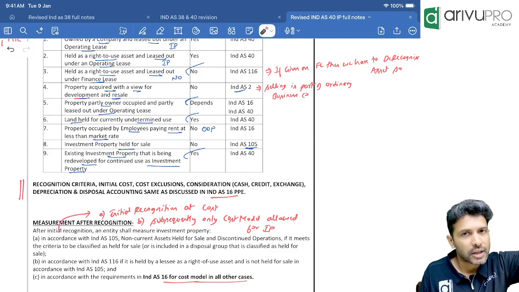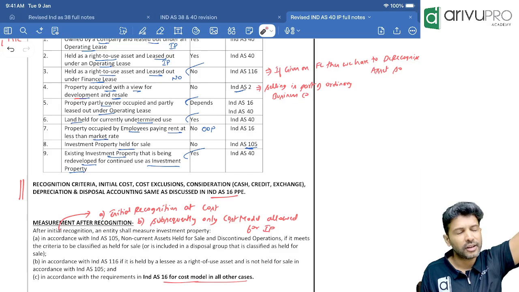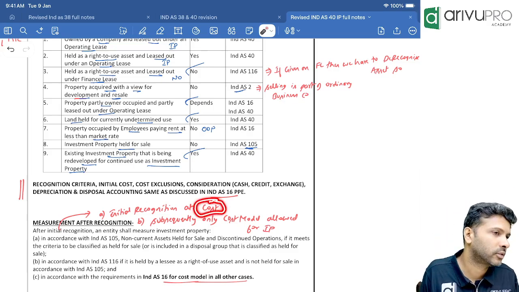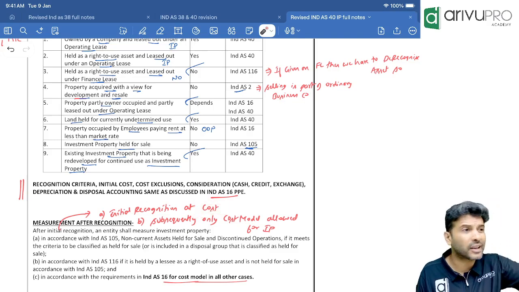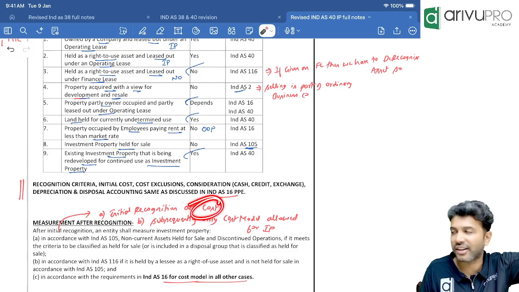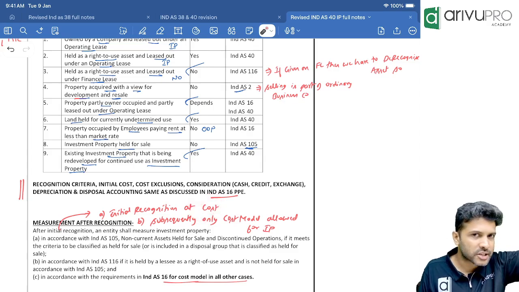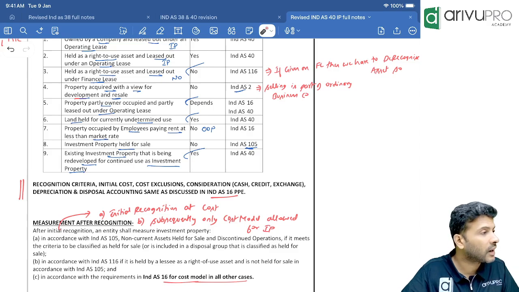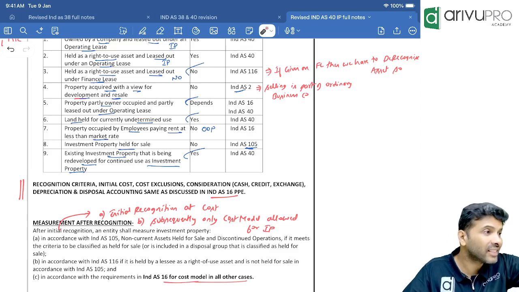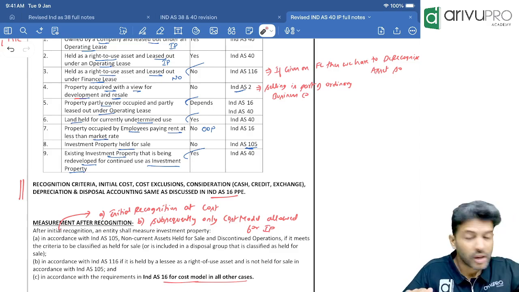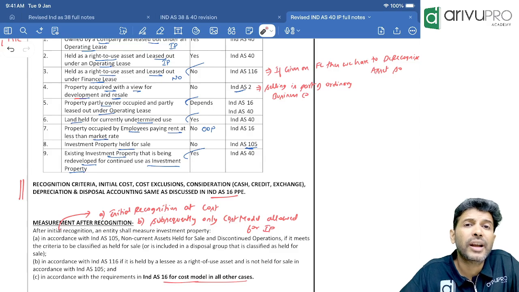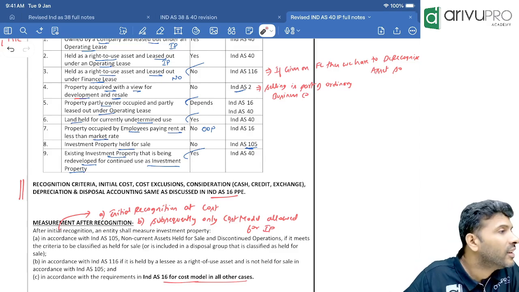Like Ind AS 16, even investment properties are initially recognized at cost. Cost for investment property, same thing. Tell me now. It's same as Ind AS 16. Cost means purchase cost. Under purchase cost, rebates and trade discount minus. Non-refundable tax add. Then directly attributable cost, then dismantling and site restoration cost. Same. For owner-occupied property, subsequently either you can go for cost model or revaluation model.